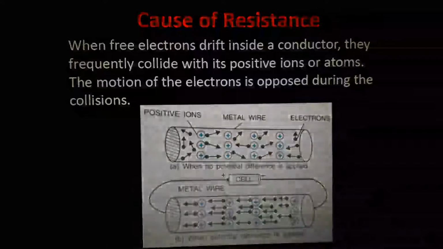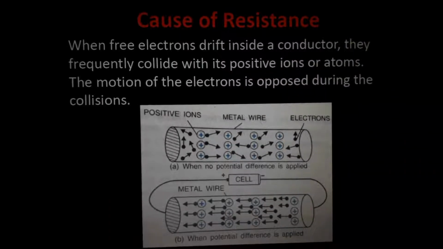We will finish it. When free electrons drift inside a conductor, they frequently collide with its positive ions or atoms. The motion of the electron is opposed during this collision. You know that free electrons are there inside the conductors, but at the same time, positively charged ions also are there. Understood? And if the positively charged ions are very, very high, then what will happen? These electrons will come and collide with them. Understood? So, it won't be very easy for the electrons to move inside a conductor. But this picture is not regarding that.